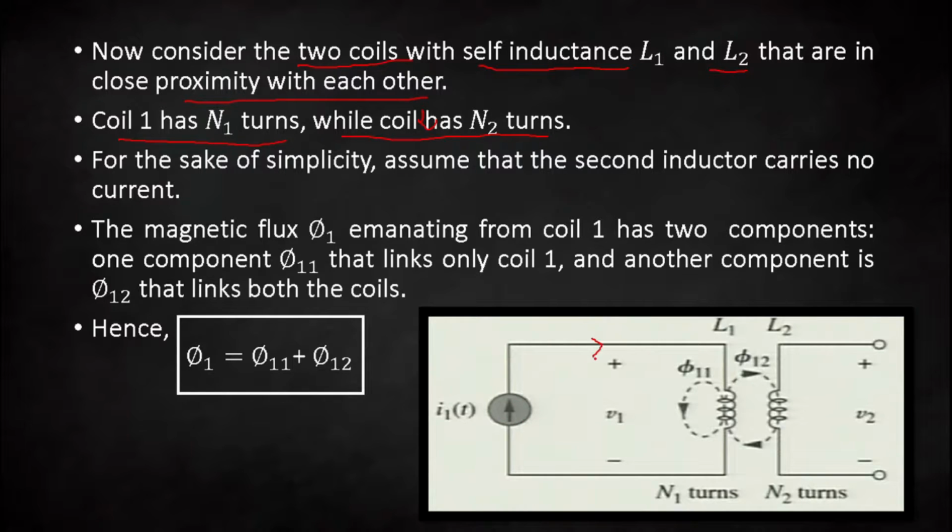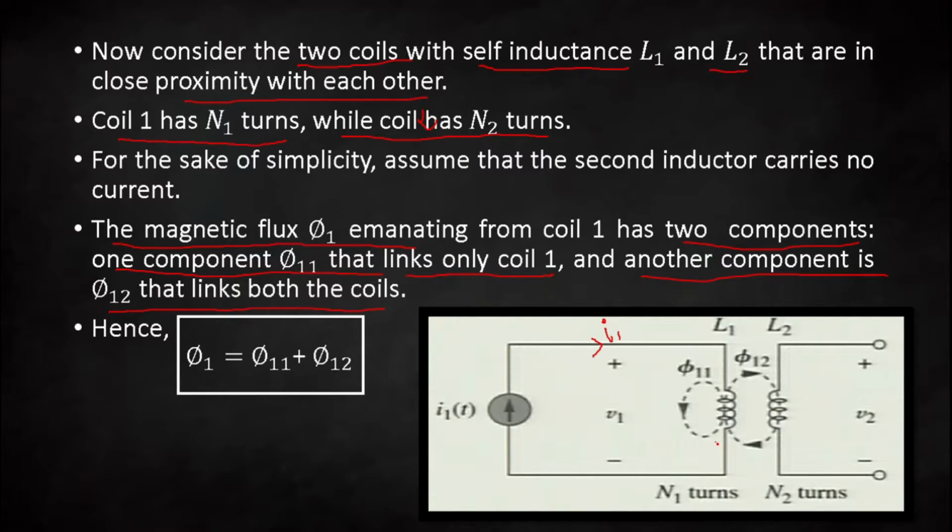So the current in this coil will be, let's say, I1. Due to this there will be some generated flux right here. So we can say that the magnetic flux phi 1 emanating from coil 1 has two components. The first component is phi 11, and that will link only coil 1. Another component is phi 12, and that will link to coil 2.